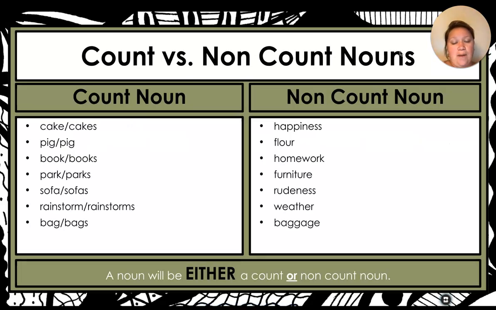So just like common and proper, and just like abstract and concrete, a noun can also only be count or non-count. It can never be both at the same time. So non-counts have that singular form, and count, you can add a number to it and an S on the end, and it makes sense. We're going to go through and classify some nouns so we can have some practice.